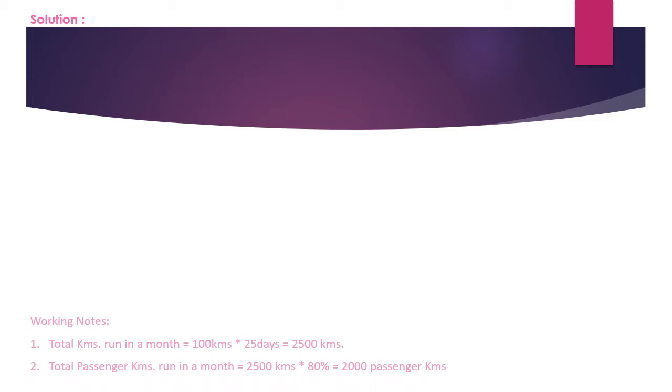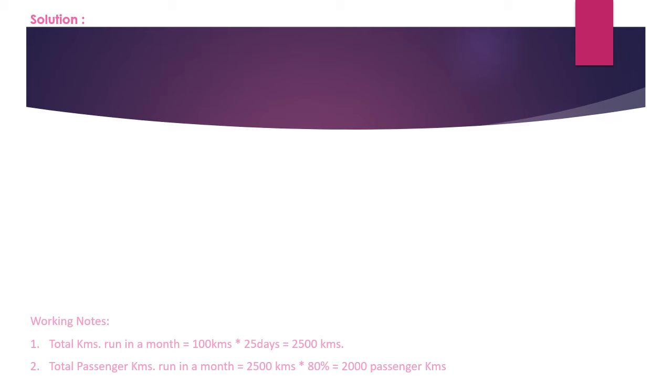Then next we will calculate the total passenger kilometers run in a taxi. So total passenger kilometers is 2,000. We will take the total kilometers run, which is 2,500, and it is given that 20% of the distance had been run without passenger. That means 80% of the distance is covered with passengers.